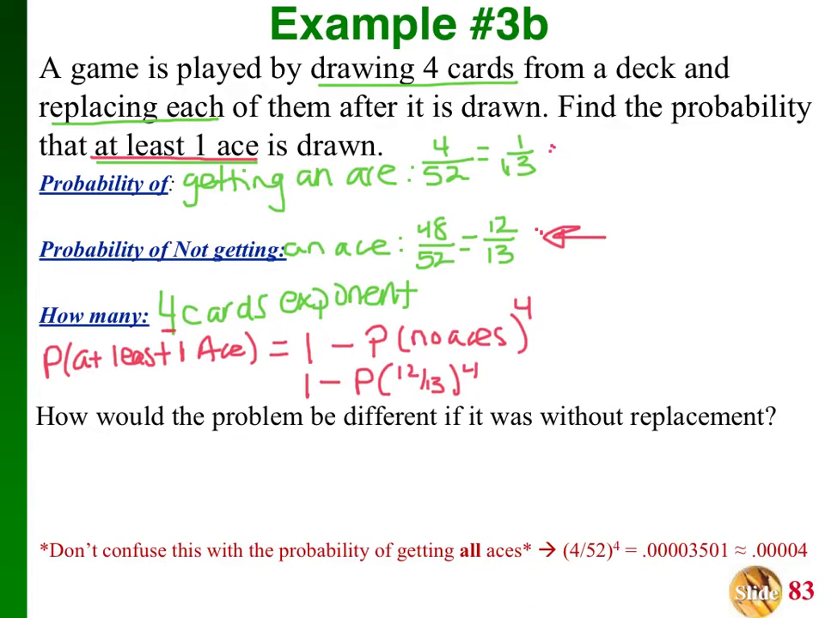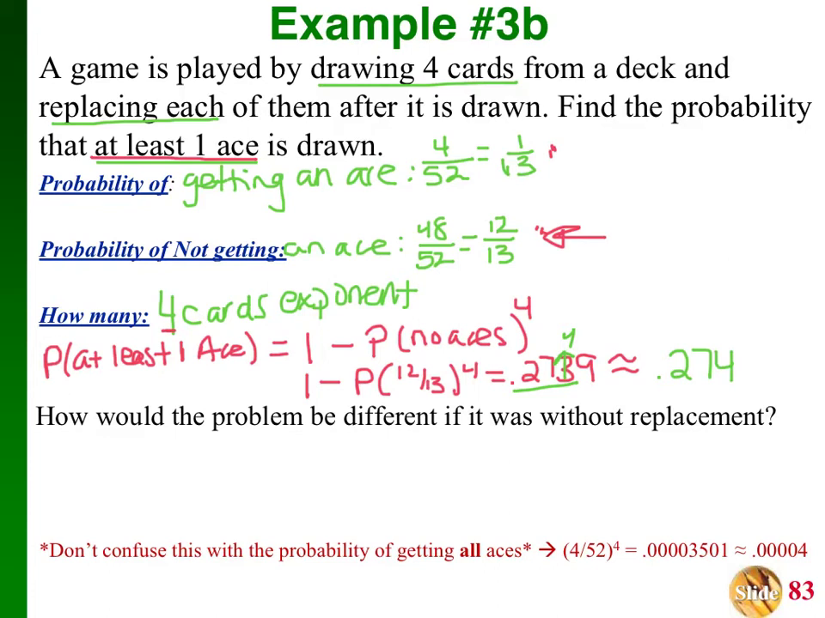And that is equal to 0.2739, which if I'm going to 3 decimal places, that's right there. That makes me round that up to a 4. So my answer would be 0.274. So that would be the probability of at least 1 ace being drawn from 4 cards.